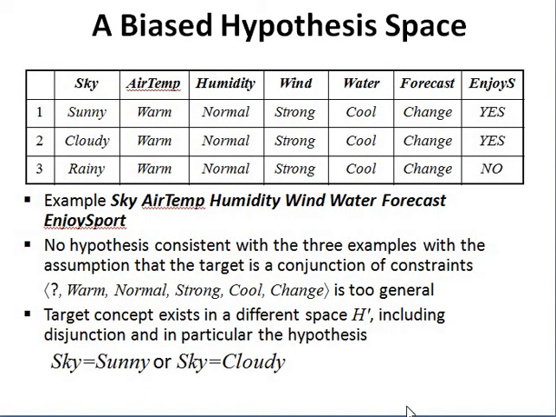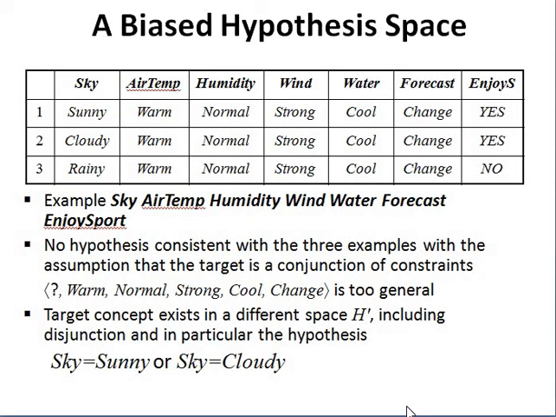Now we are going to look in detail with an example. We are starting with the same example we considered till now, which is enjoying water sports. It has 6 attributes, and some possible values for every attribute. For this example, we want to see what the biased hypothesis is and how we get assumptions for the unknown data, and what hypotheses are present in the hypothesis space.